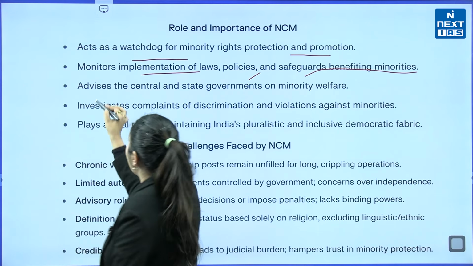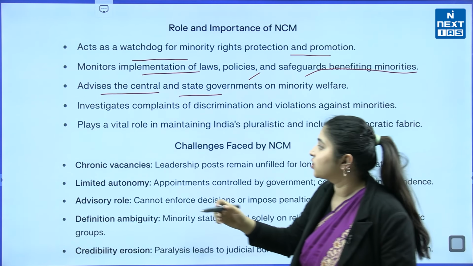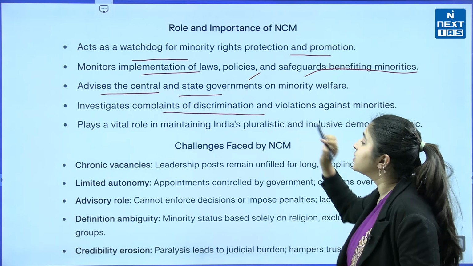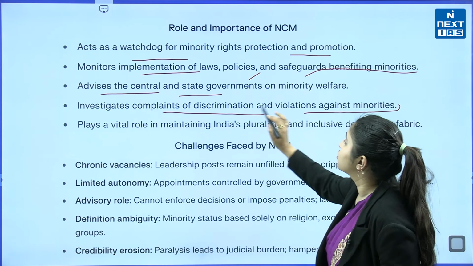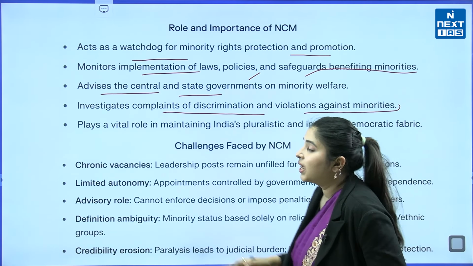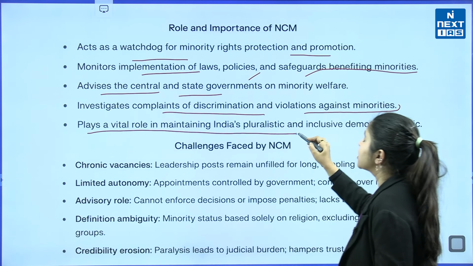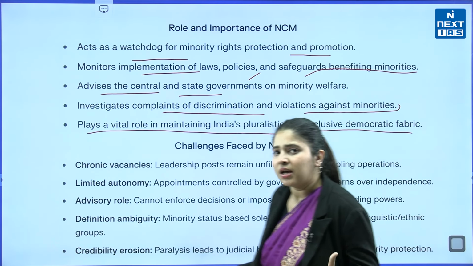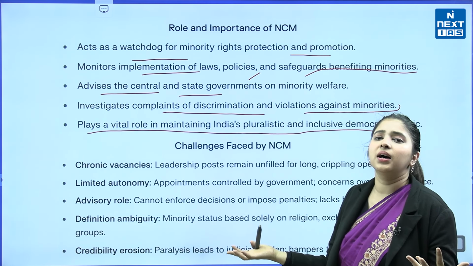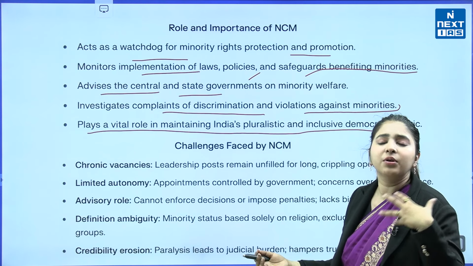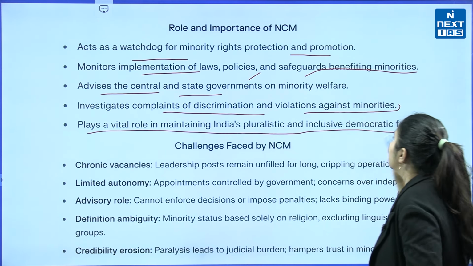That's the role. Then it advises the central and state governments on minority welfare, and investigates complaints of discrimination and violations against minorities. If there are any complaints of discrimination and violations against the minorities, the investigation also falls under NCM. It plays a vital role in maintaining India's pluralistic and inclusive democratic fabric. Of course, we know that India is a democratic country and there are different religions and different groups for different communities. So, this plays a key role in maintaining India's pluralistic and inclusive democratic fabric.